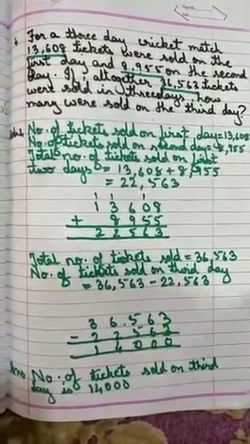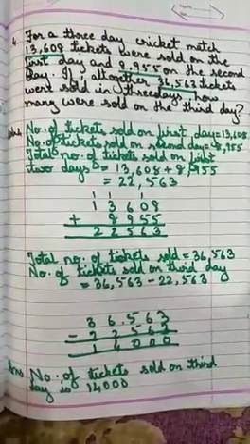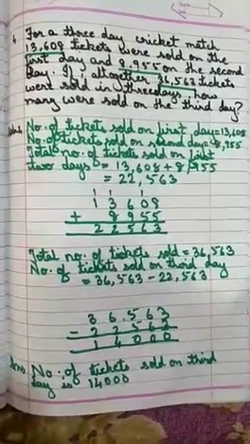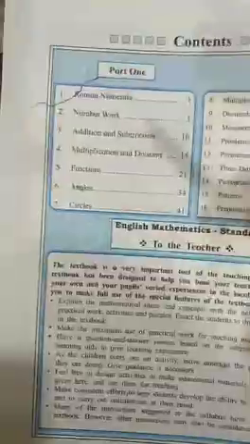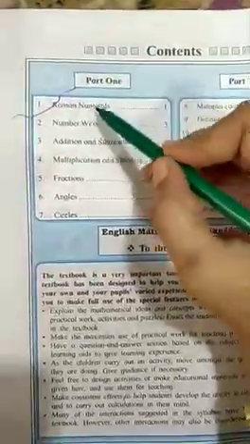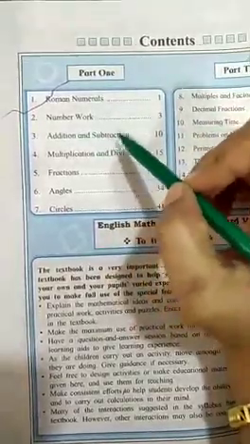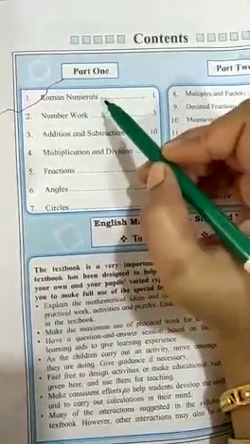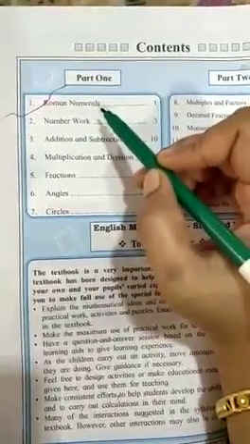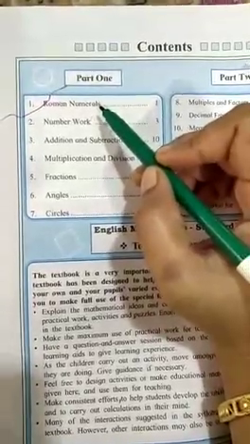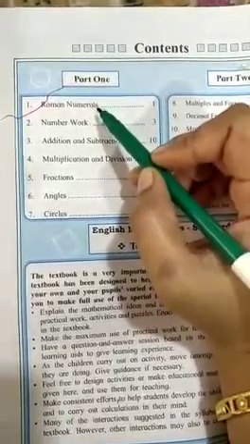So we have done the revision of first 3 chapters, that is Roman numerals, number work and addition and subtraction. In Roman numerals you have to write the Roman numbers. So if the numbers are given, you have to write those numbers in Roman numerals.